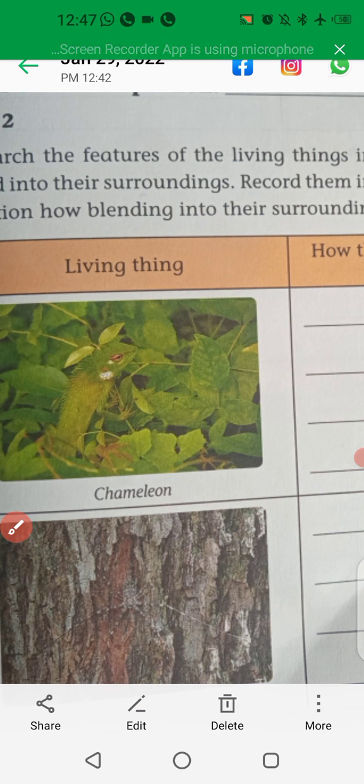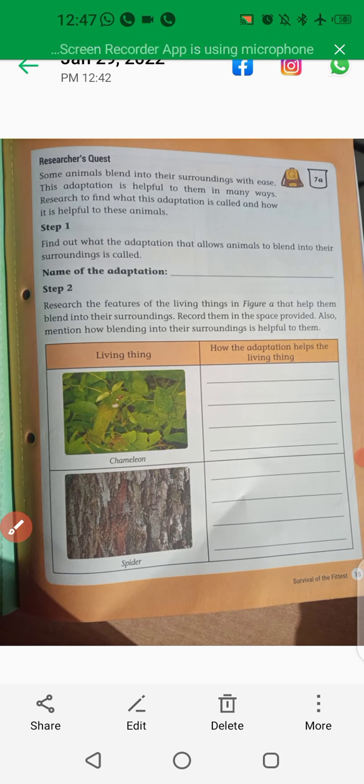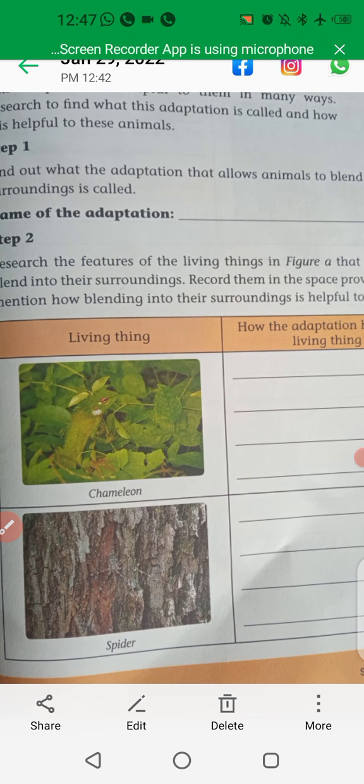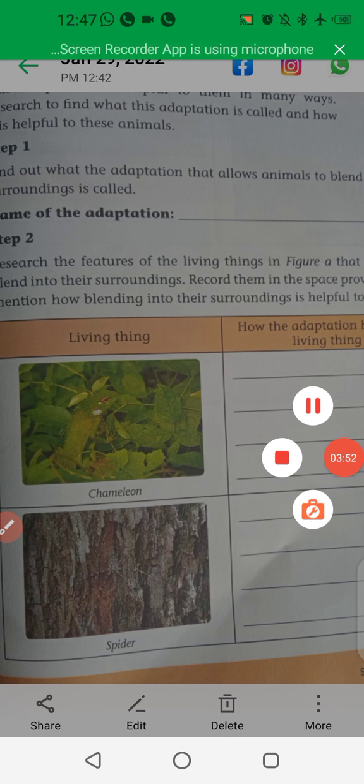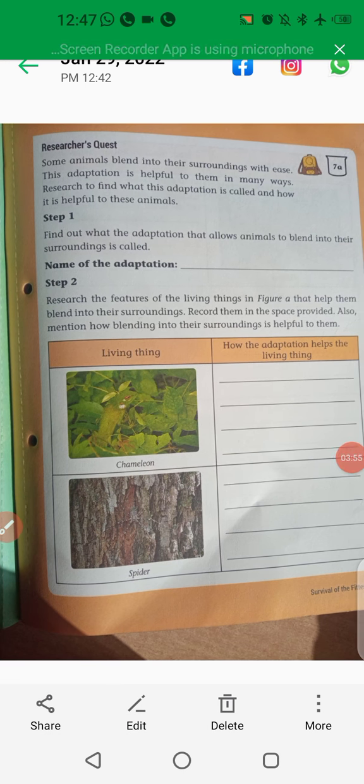Next, children, you can observe here the next one, a spider web. What is that? Spider. The spider lives almost everywhere, you can observe here, children. It is a habitat. It can live anywhere, and it can make silk webs. You have an idea, no, children? It makes webs, and it can easily jump, and the web helps the spider. It can jump easily. Is it clear? You can write how it is helpful to them, which features, that is enough.